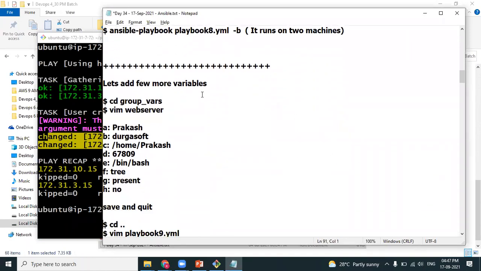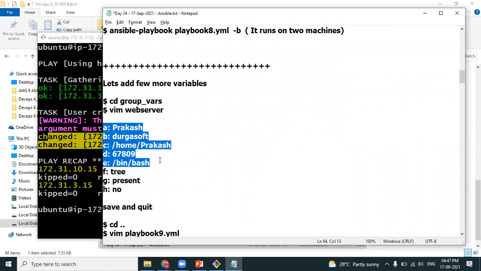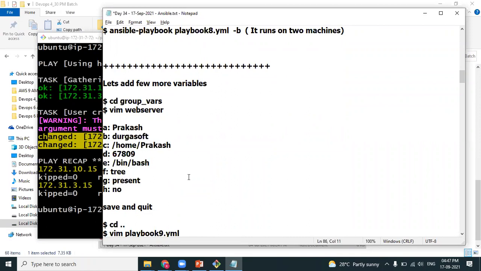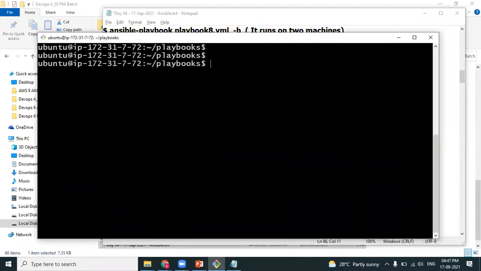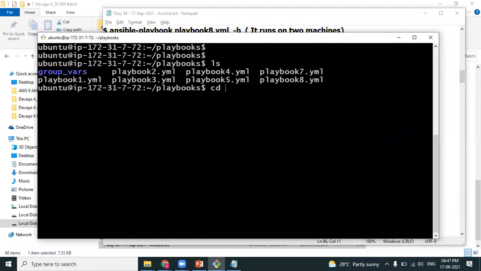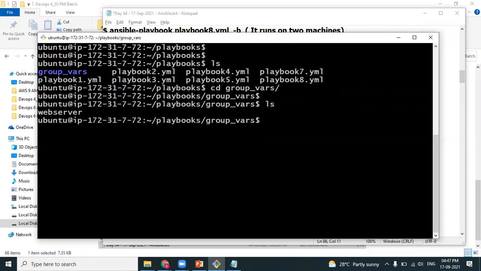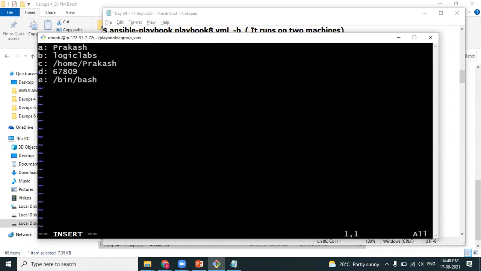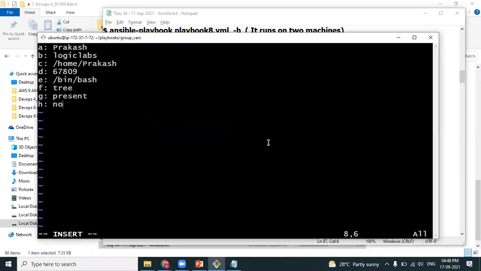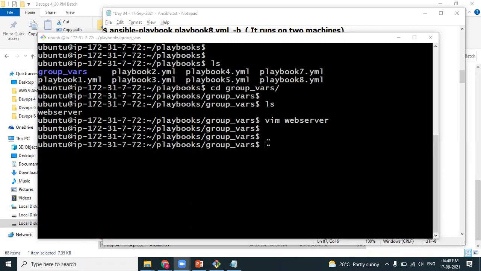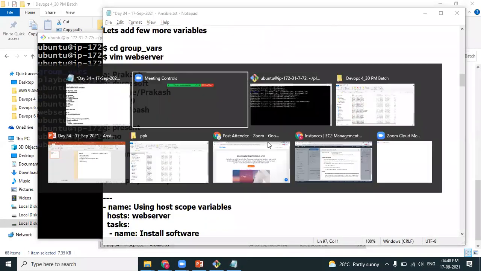Let's add a few more variables. Do you remember the file had only 5 variables, A, B, C, D, E. I'm adding 3 more variables. So let's edit that particular file. That file is available in the folder called group_vars. I go to that folder, ls. You can see the file. The name of the file is web server. I open it with vim. In this file, we know that we have 5 variables. I am adding 3 more variables: F, G, H. Escape, :wq to save and quit. Now I have added 3 more variables.